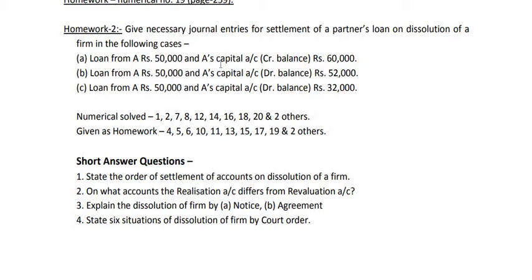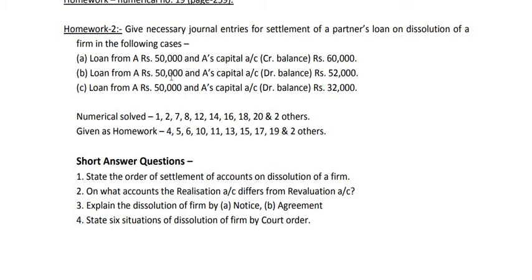Loan from A 50,000 and A's capital credit balance 60,000. Now here the loan will be paid separately, that means it cannot be transferred to capital account. So we have to pass the entry for payment of loan as A's loan account debit to bank 50,000. Okay. But case B, loan from A 50,000 and A's capital debit balance. Here A's capital account is showing a debit balance. So if a partner is showing a debit balance in capital account and a credit balance in loan account, then the loan can be transferred to capital. So here our entry will be A's loan account debit to A's capital only 50,000.